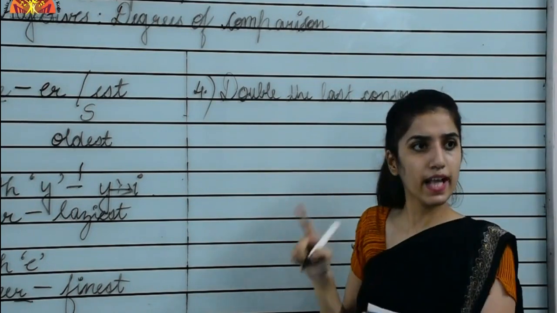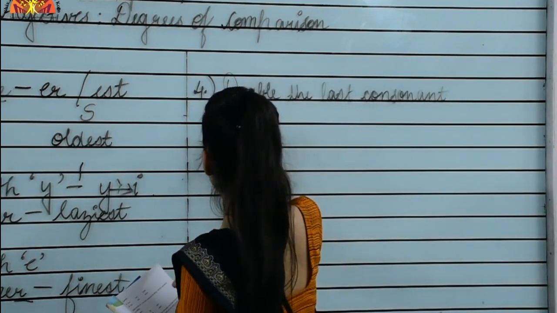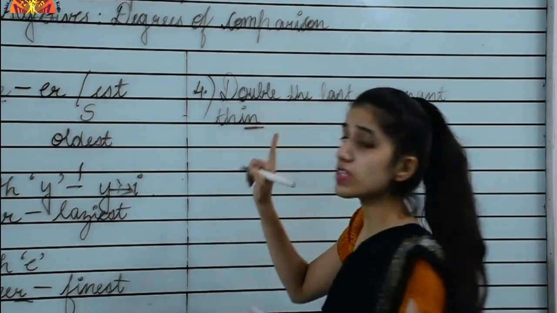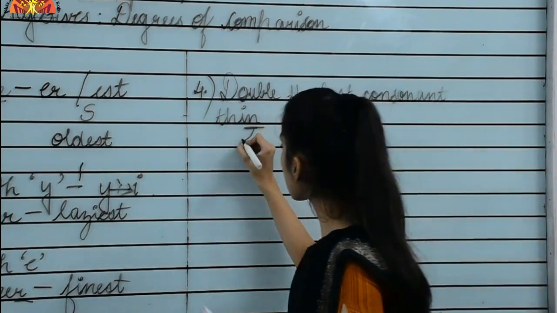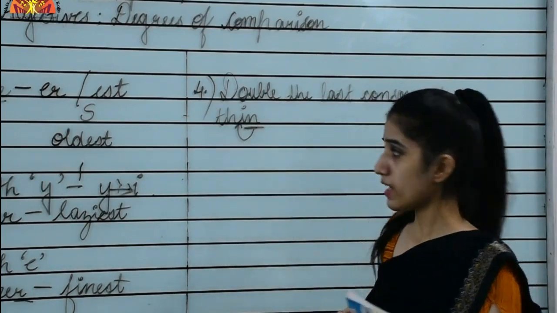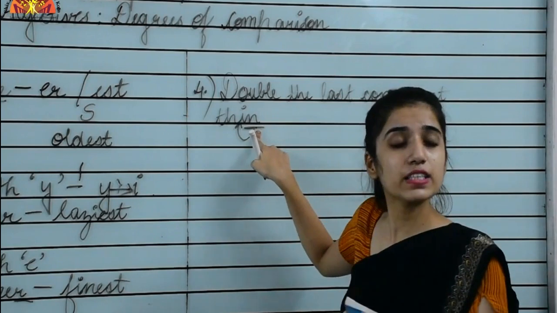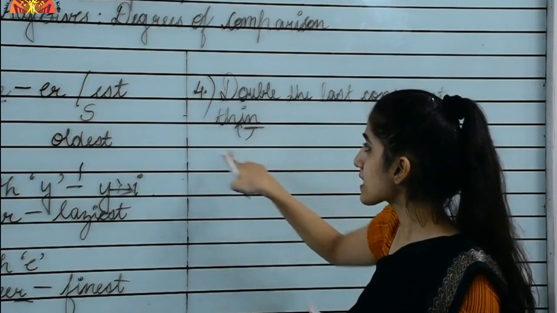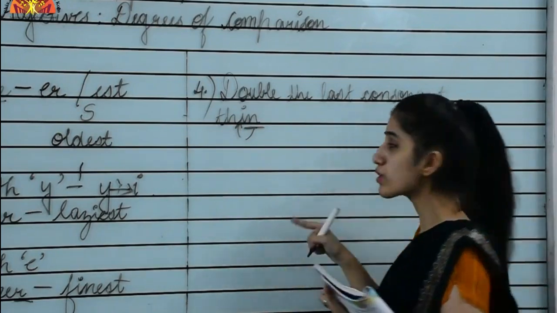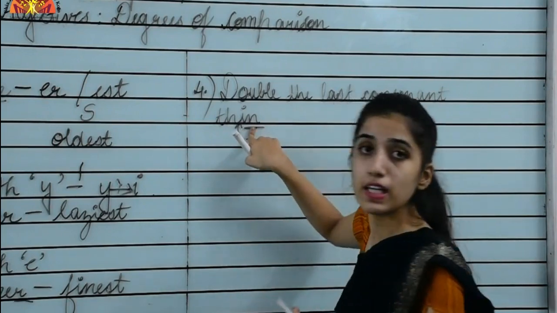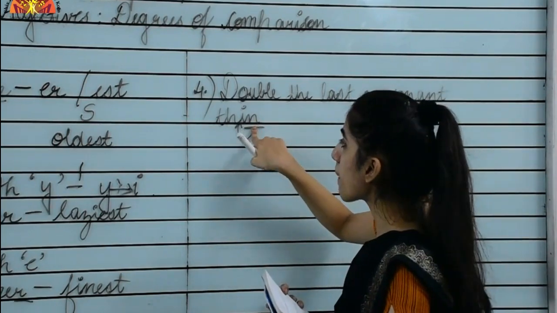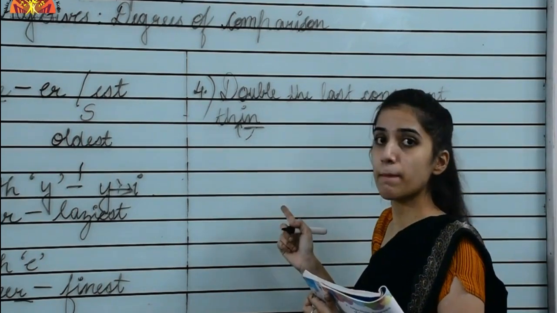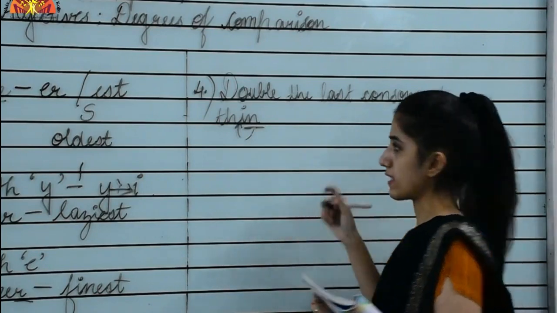This we will understand with the help of an example, that is, I am writing thin. You can see it's ending with n, which is a consonant, and before it there is a vowel, right? So the words like this, ending with a consonant and preceded by a vowel, for these kinds of adjectives, you will just double the last consonant. We double n over here. Okay. And then we will add er to form the comparative and est to form the superlative.